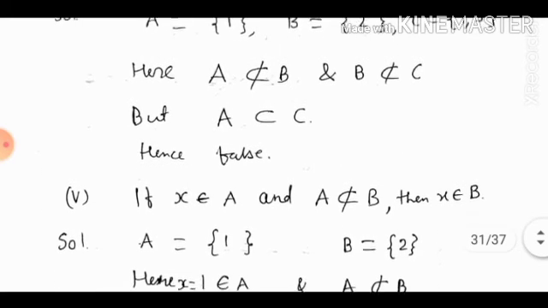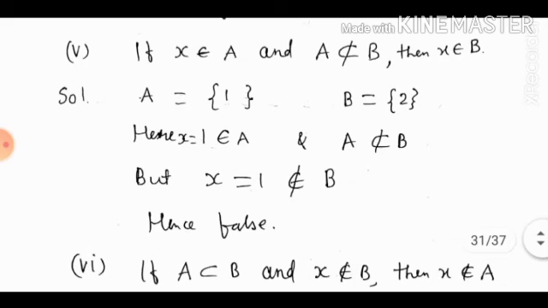If X belongs to A and A is not a subset of B, then X belongs to B. We take A as {1}, here 1 belongs to A, B as {2}, here A is not a subset of B. Hence X equal to 1 belongs to A and A is not a subset of B, but X equal to 1 does not belong to B, hence false. It was said that X belongs to B, but here 1 does not belong to B, hence false.